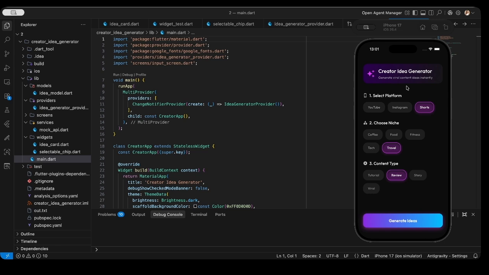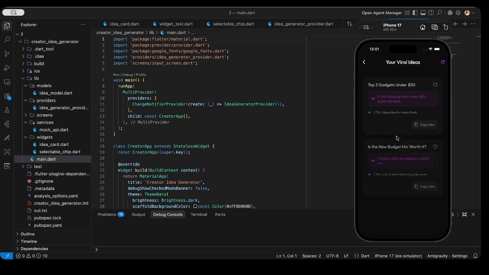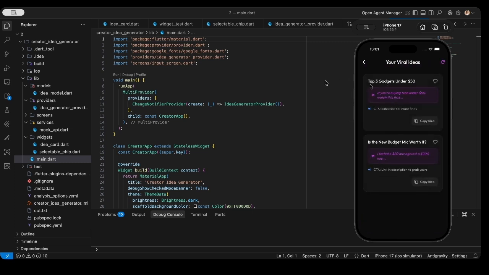Now you can see that this app is running in the simulator. I have started the simulator and it is running. All you have to do is select the platform like YouTube or Instagram, choose your niche like food or travel, say tutorial or story, and the content type. Generate the ideas, and this will generate the ideas. This is the title, this is the hook, and this is the CTA.